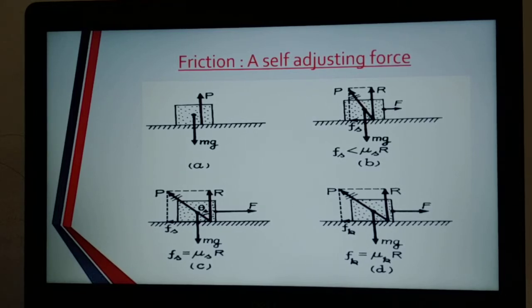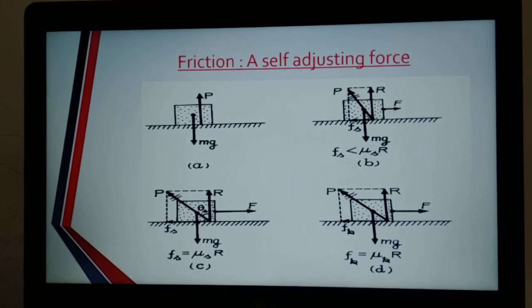So the moment where the static frictional force is maximum, that is known as the limiting friction. Limiting friction is the maximum value of the static frictional force which comes into play when the body just begins to slide over the surface of another body. When the body just slides over the surface of another body, the static frictional force will be maximum, and that maximum static frictional force is known as the limiting friction.